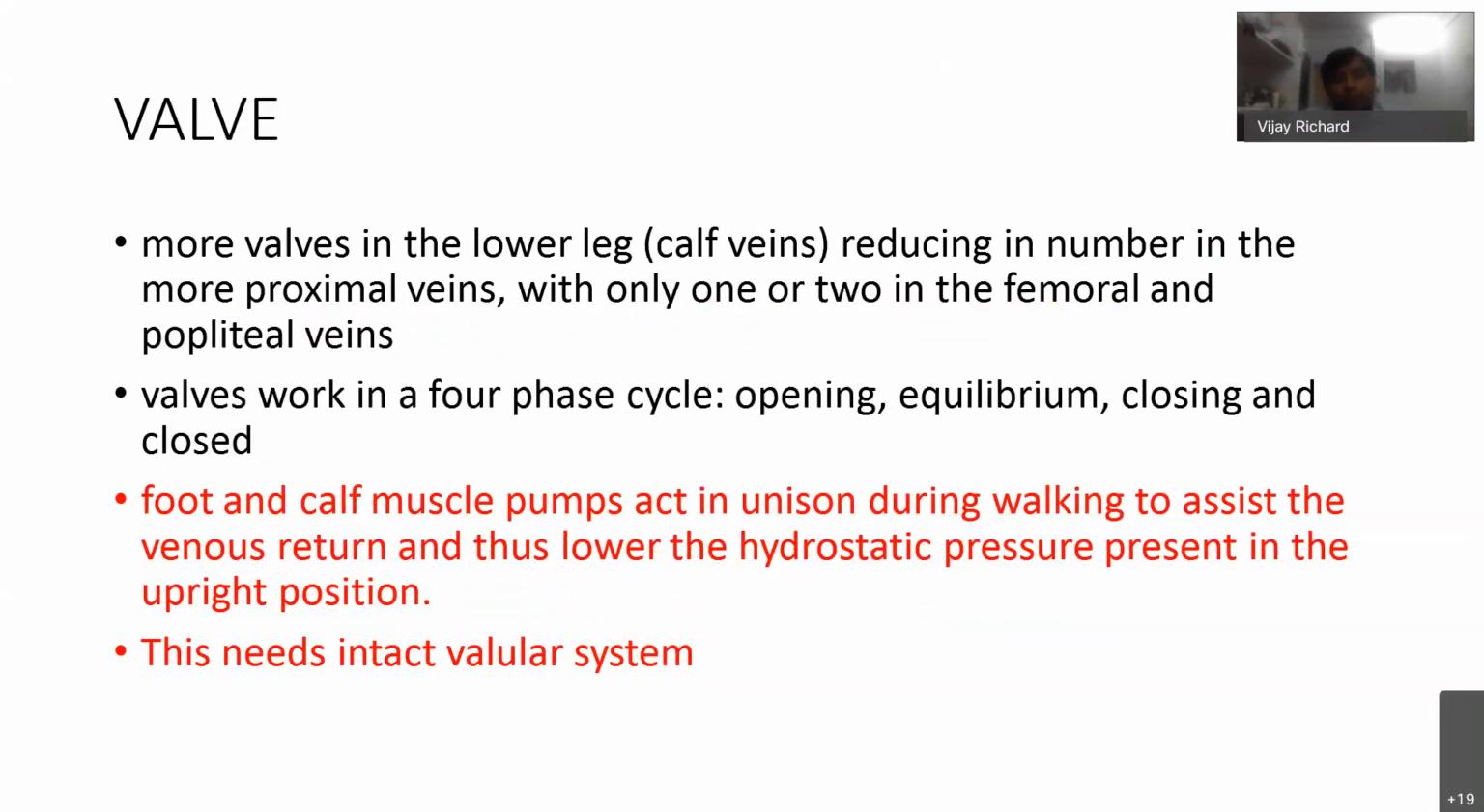Foot and calf muscle pumps act in unison during walking to assist in venous return. There's a calf muscle pump, and similarly, there is a foot muscle pump also. These two act in unison. Because of that, the hydrostatic pressure in the upright position during walking reduces. All this needs an intact valvular system. Without an intact valvular system, it results in ambulatory venous hypertension.